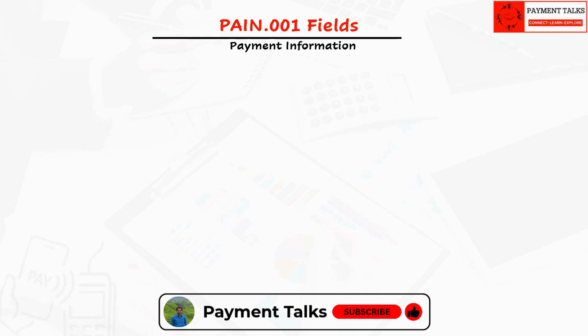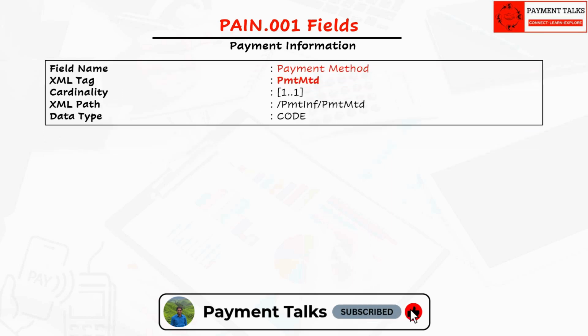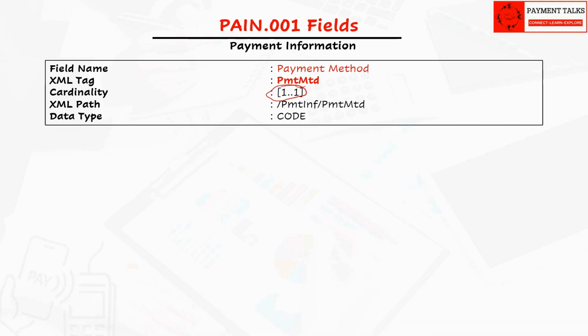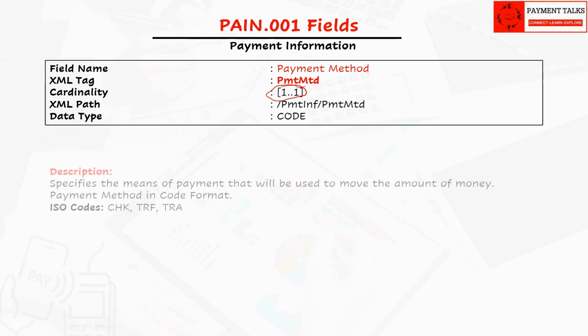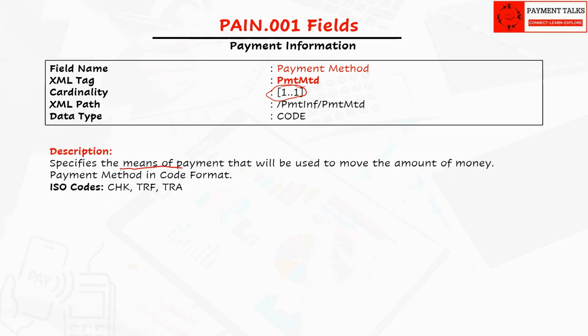The next field is payment method. This is mandatory field. This field specifies the means of payment that will be used to move the amount of money. This is represented in the coded format. 3 ISO codes are used in this field. First is TRF, credit transfer.